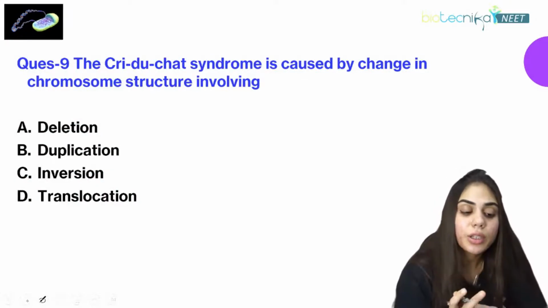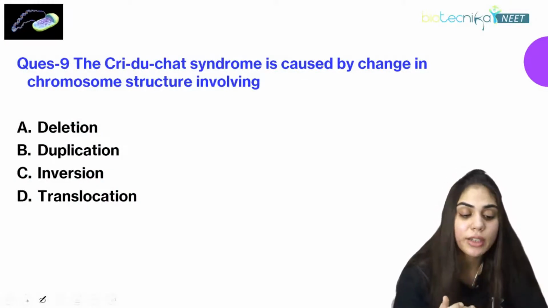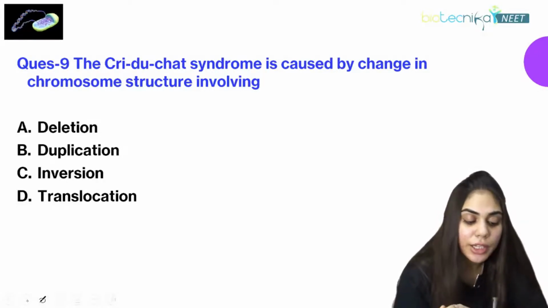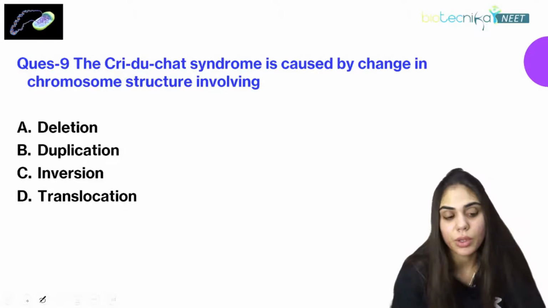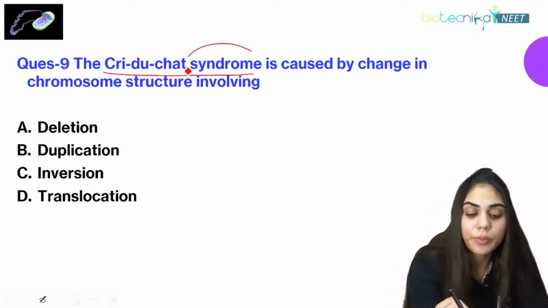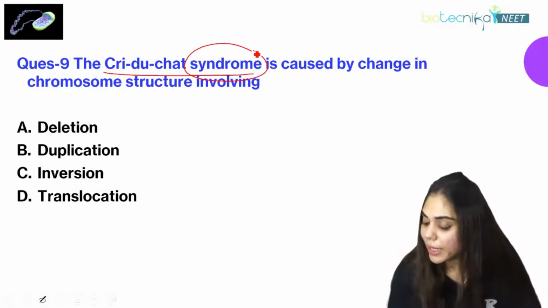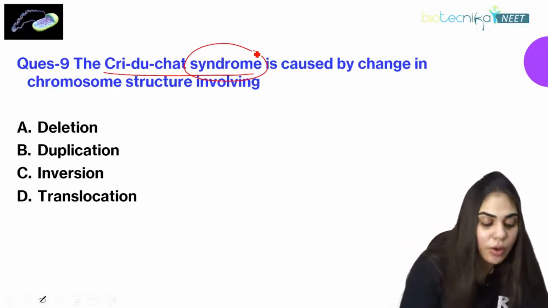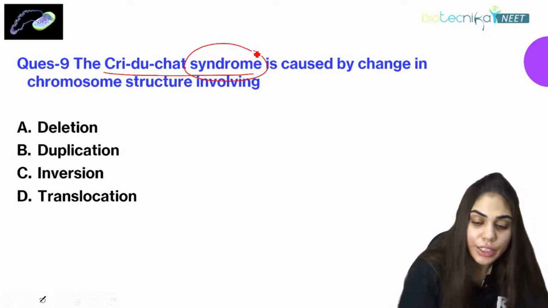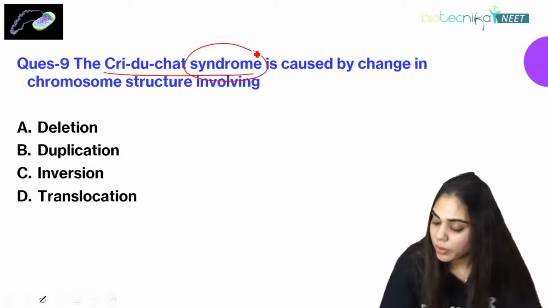The next question you are having: the Cri-du-chat syndrome is caused by change in chromosome structure involving deletion, duplication, inversion, or translocation. Why is the Cri-du-chat syndrome happening?